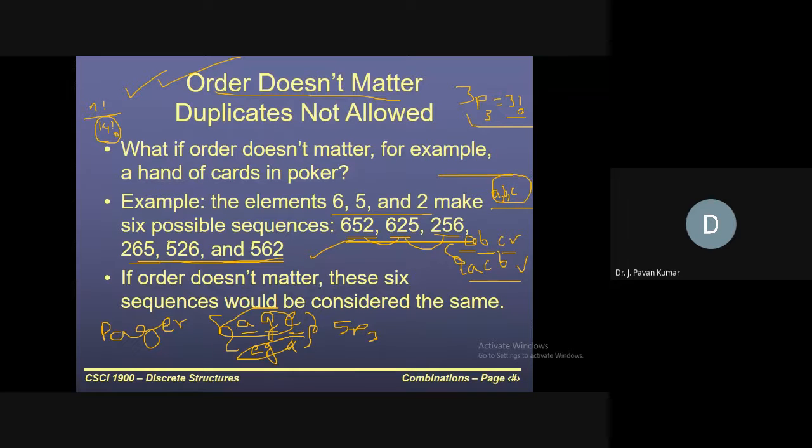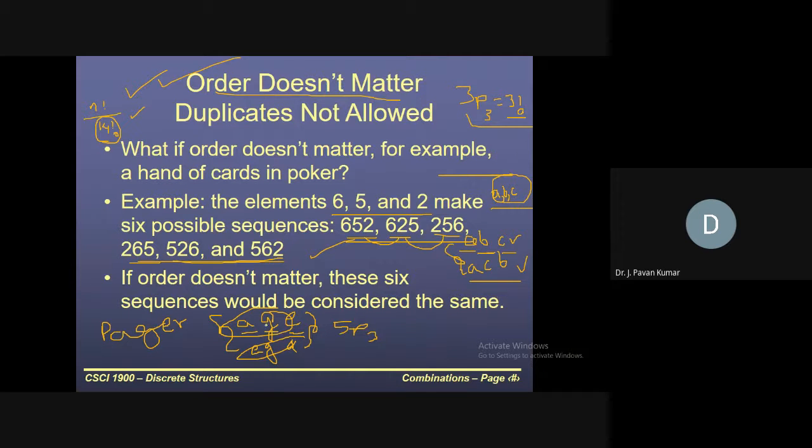In a similar way, AGE is being repeated in other forms like EGA or GAE or in some other form. How many ways is it being repeated? 3 factorial ways. If you link this to the earlier one, then it is much easier to understand.